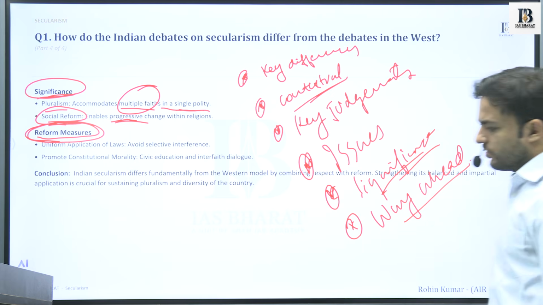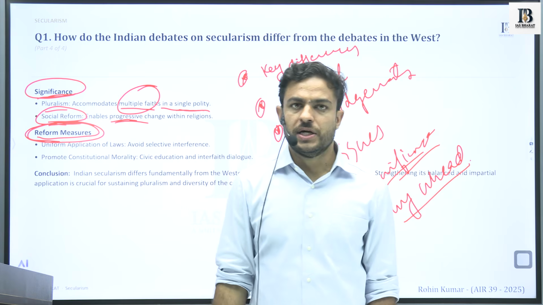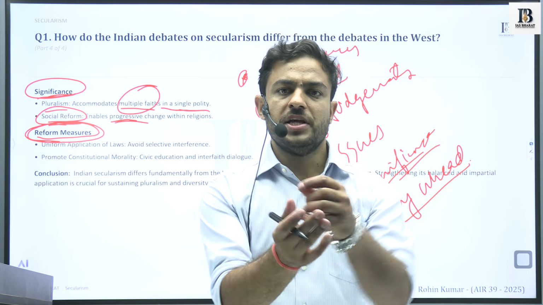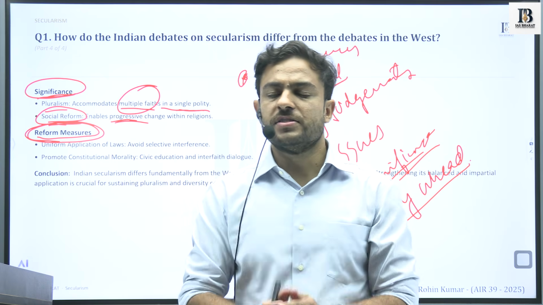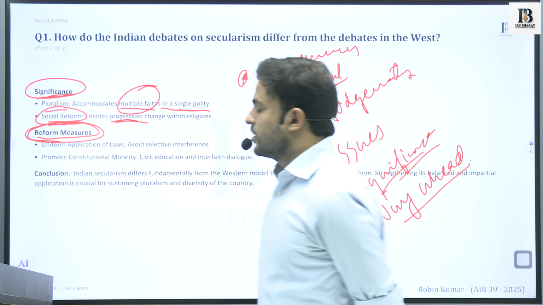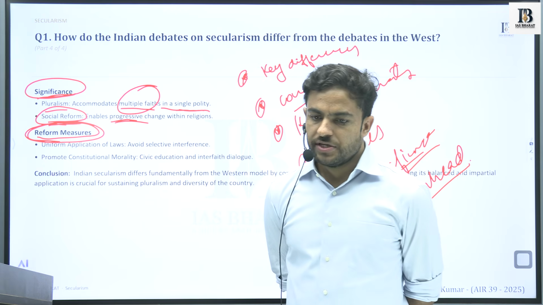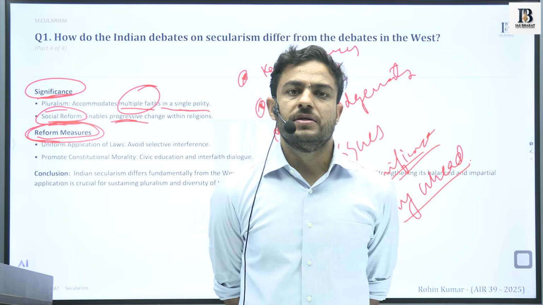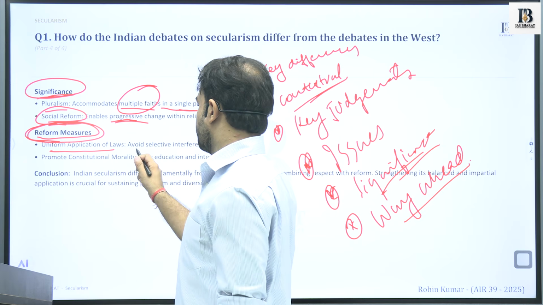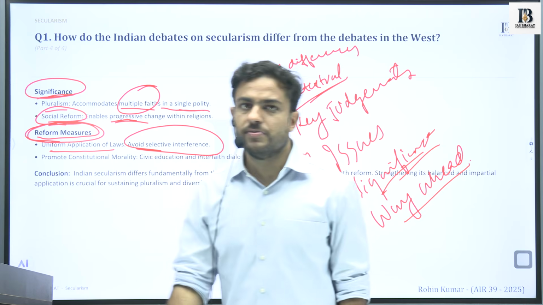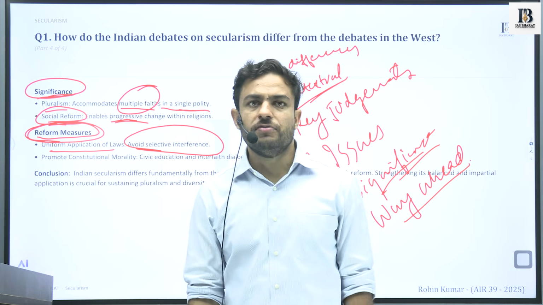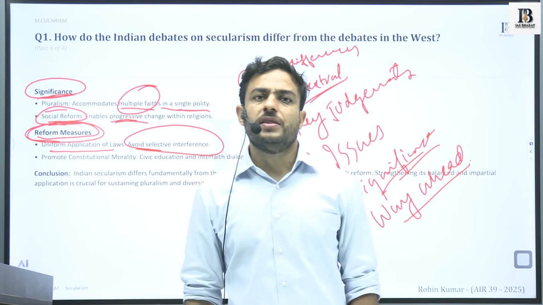Because the model of secularism that has come up in India is still in a state of evolution. It is still regenerating itself. It is bringing certain new aspects to it every day. So what could be certain changes or measures that could be brought in? One is the uniform application of laws, because it has been a criticism that in the Indian model there is selective intervention or selective interference that takes place.